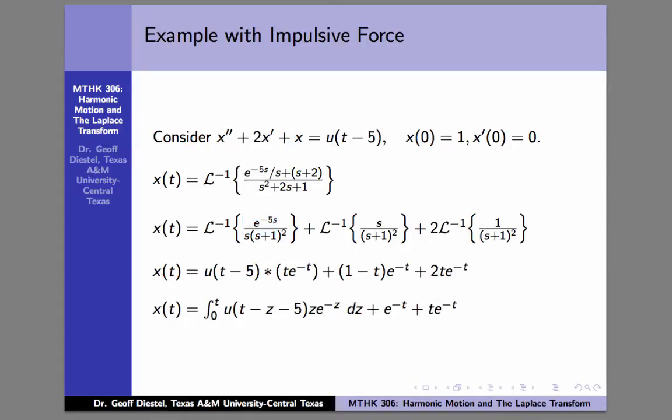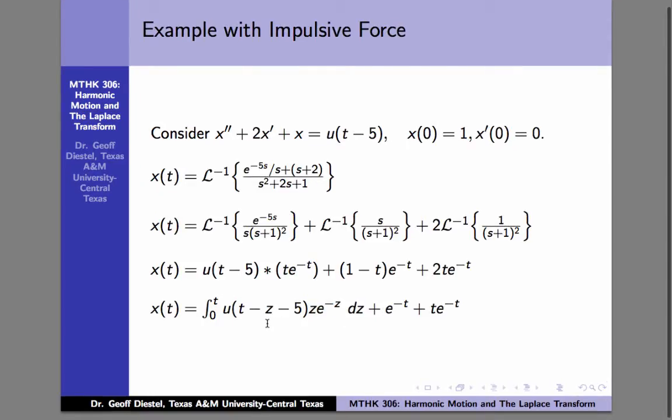So again, how do we do that? We just take our u of t minus 5, and that's a function of t, and instead of t, we put t minus z. And for the t e to the negative t, we just plug in z for t. Then we integrate that from 0 to t. But in this case, this is actually relatively easy to do.